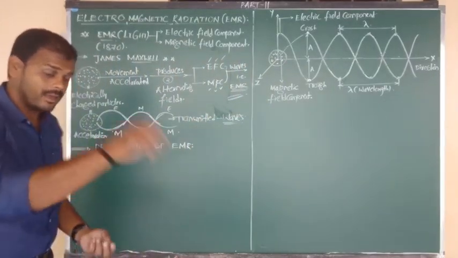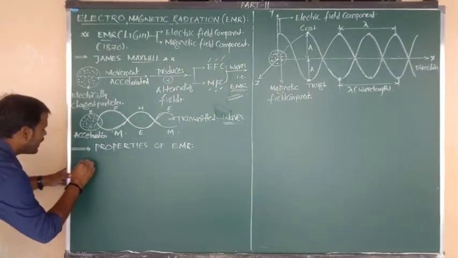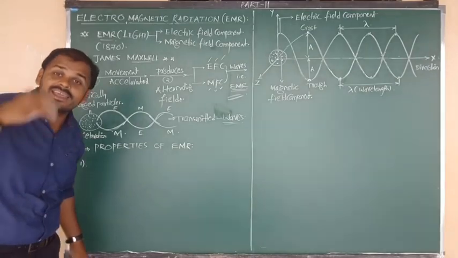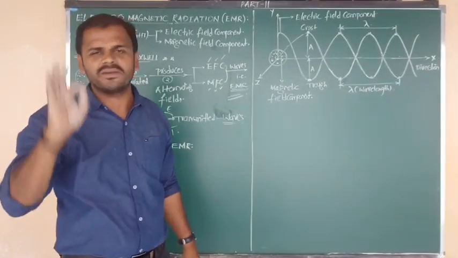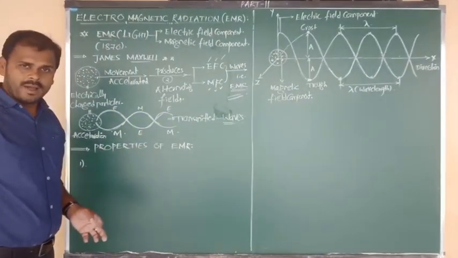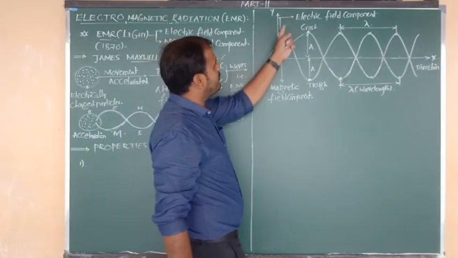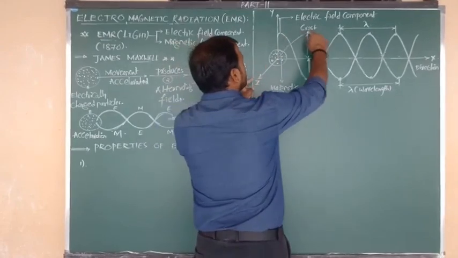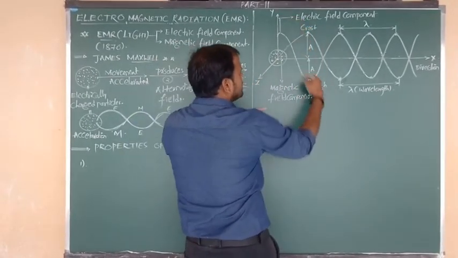Now let me consider the properties of EMR. Here I am going to tell you about the first property. I have already told you about it. All eight properties are very easy and simple definitions. EMR means electromagnetic radiation, or light, and this is the electric field component and this is the magnetic field component. Here I have denoted them clearly. This one is the magnetic field and this one is the electric field.